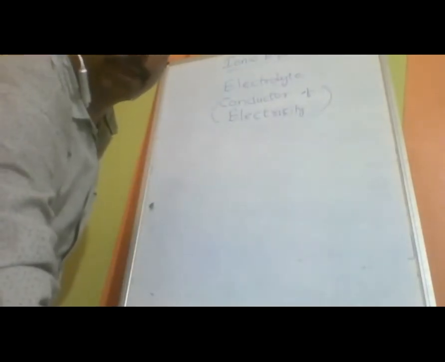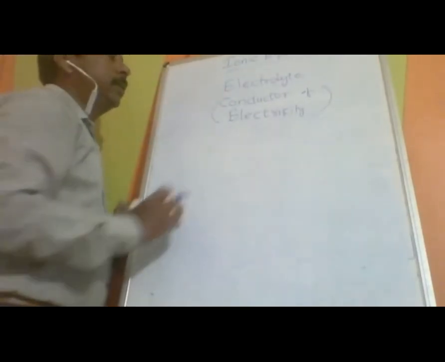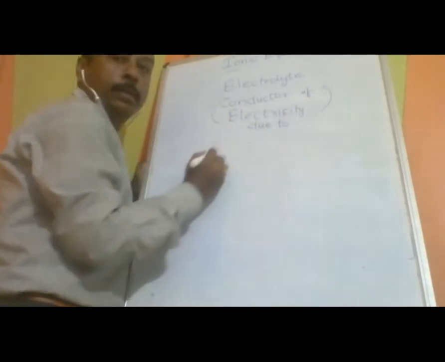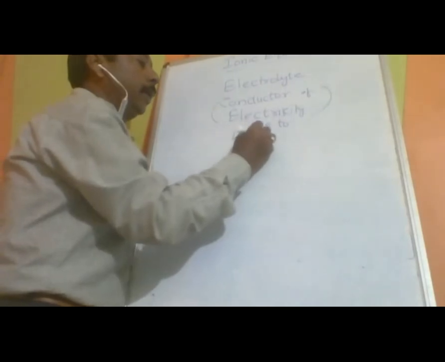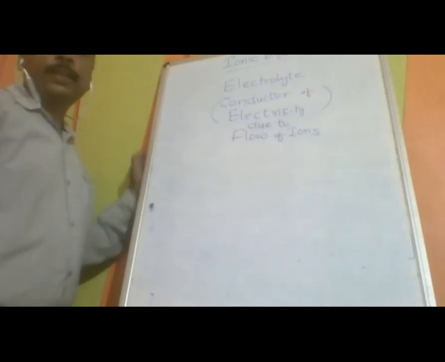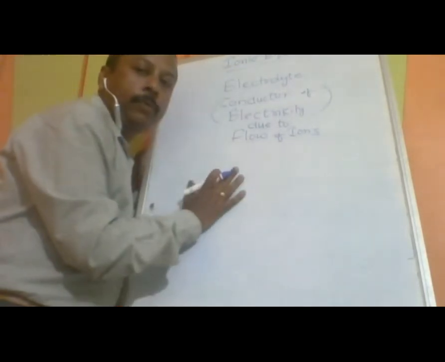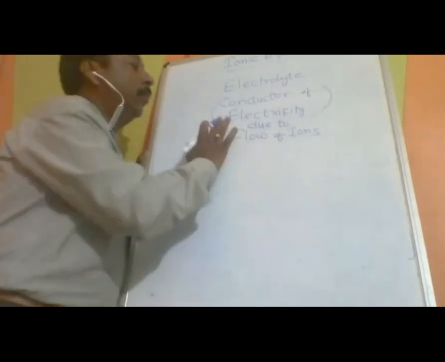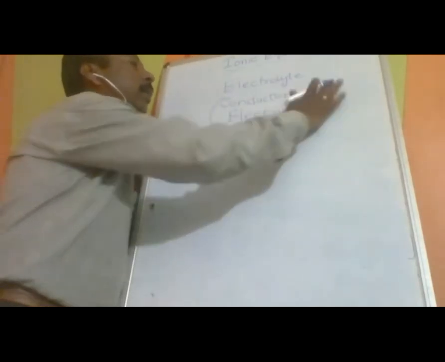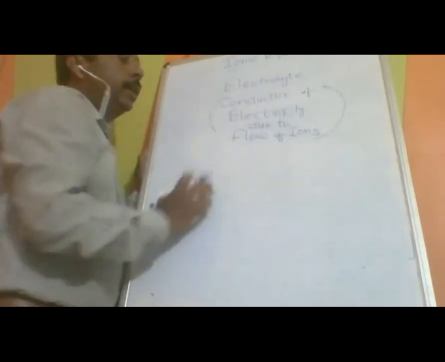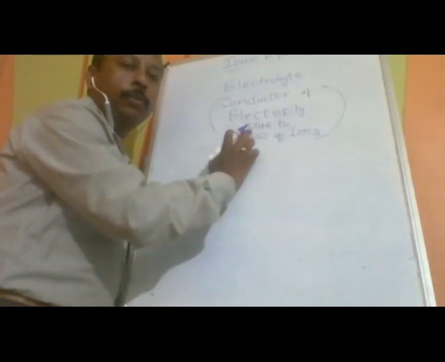The main thing is that it conducts electricity due to flow of ions. If something is a conductor because of the flow of electrons, then it is called a metallic conductor. If it is because of the flow of ions, then it is called an electrolytic conductor.